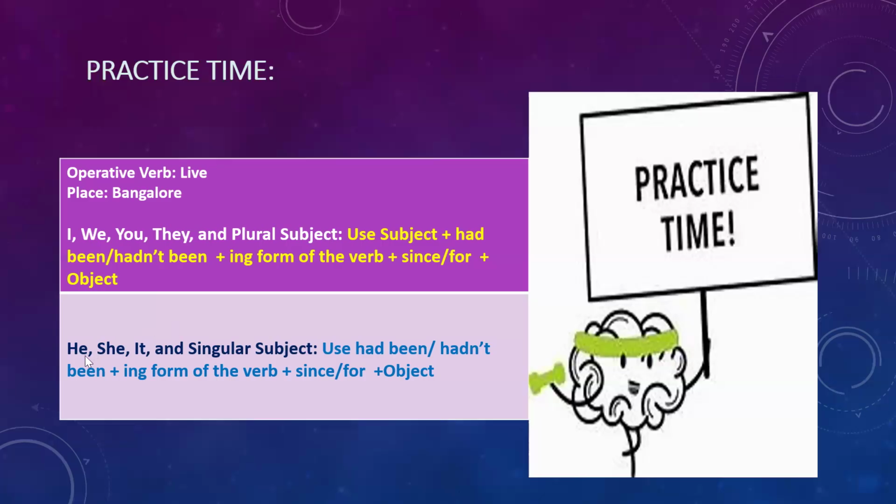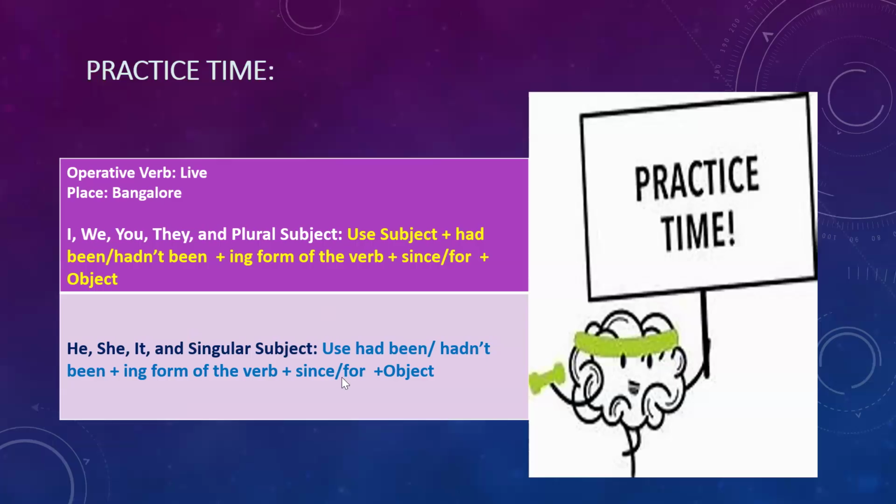Look at here. He, she, it, and singular subject. With this, again, subject will definitely be there. Then use of had been for the positive sentences, and then hadn't been for the negative sentences, plus the ing form of the verb, plus since or for, and then object as usual. Look at here. I'm framing one. He had been living in Bangalore since birth. Negative. He hadn't been living in Bangalore since birth.